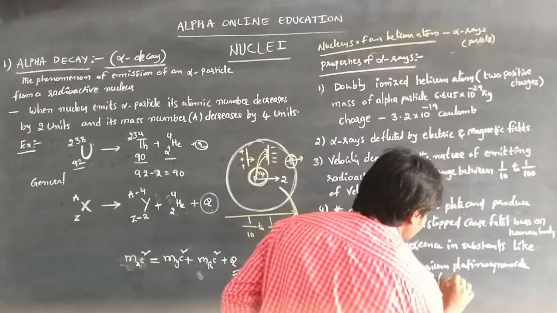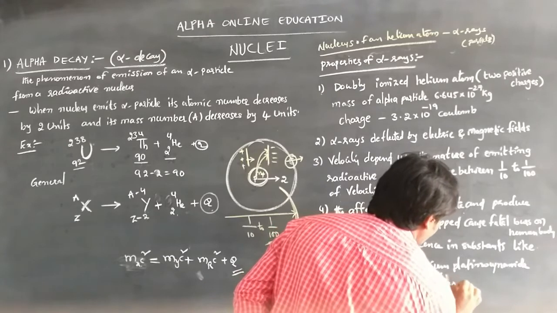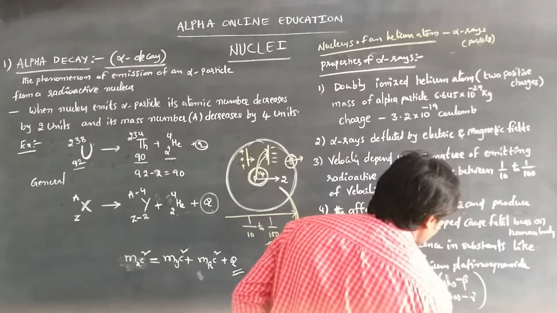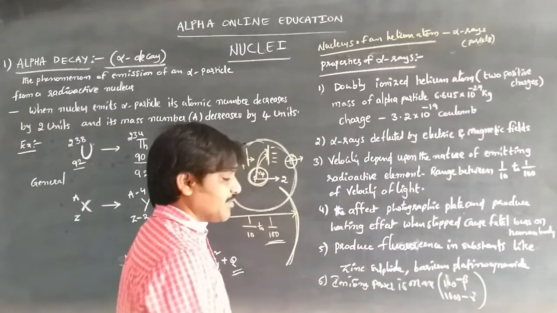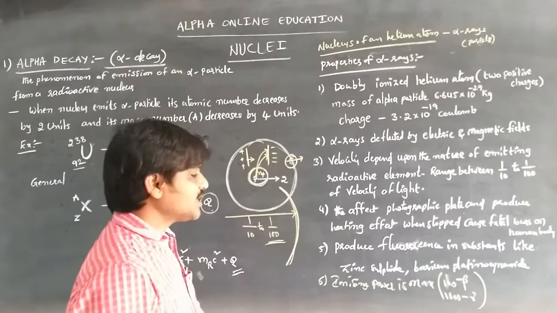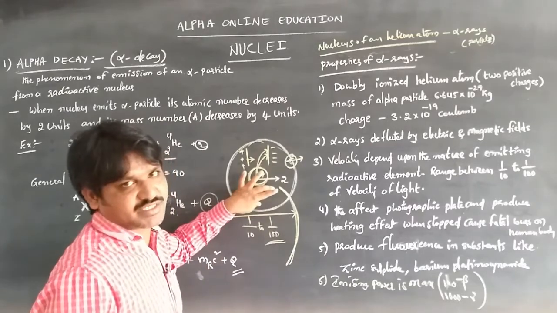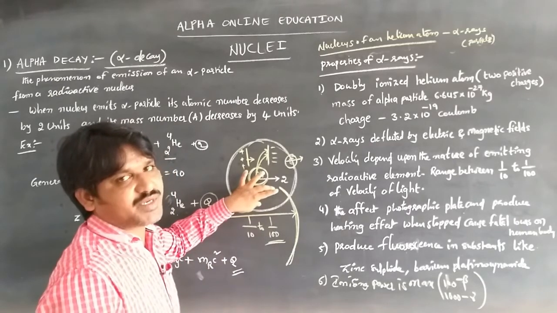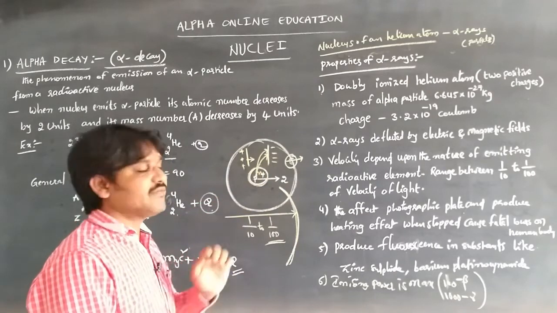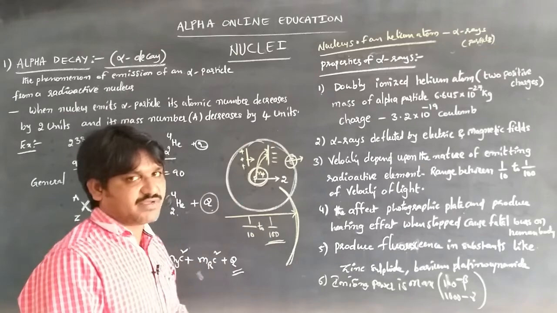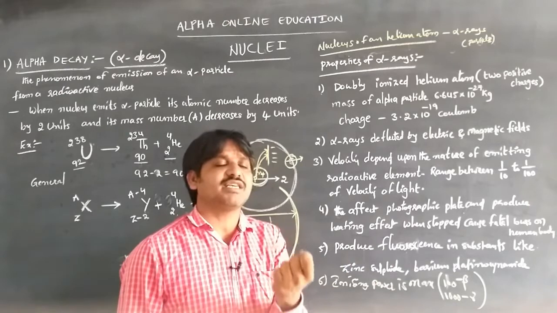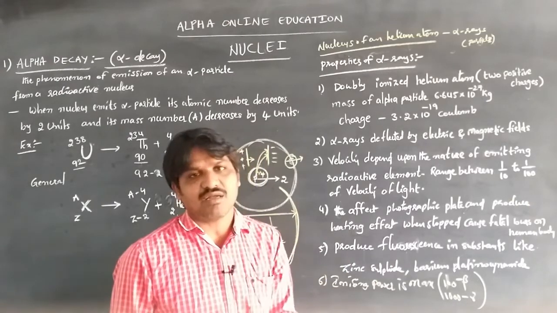It is more than 100 times that of beta particles and 1000 times that of gamma radiations. It has more ionizing power because of its velocity, which depends on the nature of the radioactive substance, and because it is a heavy particle with 2 protons. So its ionizing power is maximum, 100 times more than beta and 1000 times more than gamma radiations.